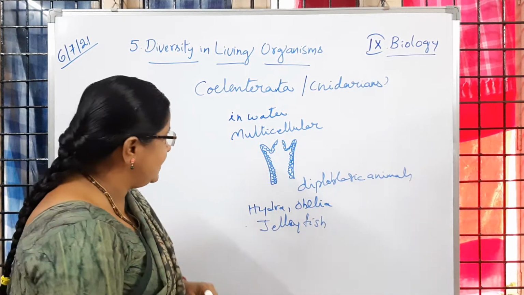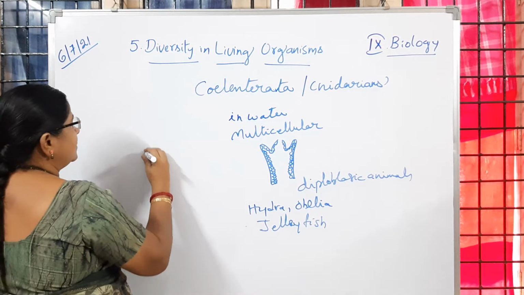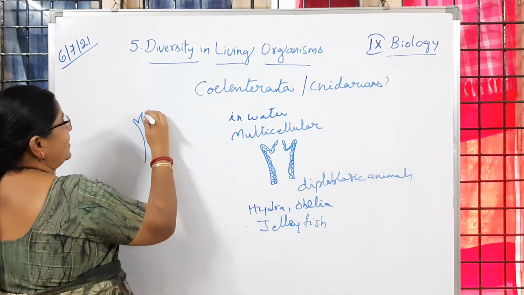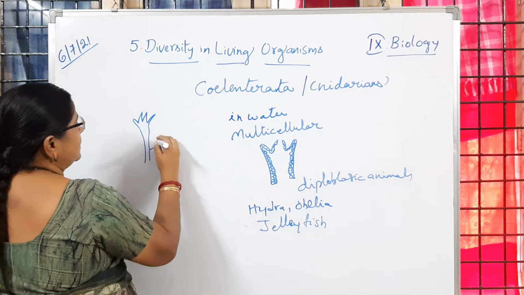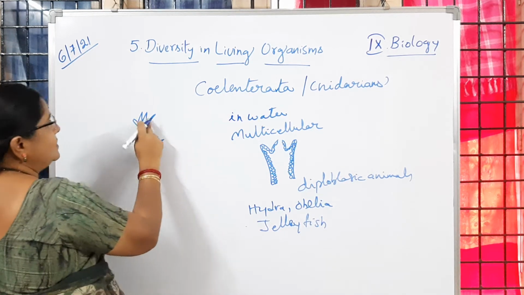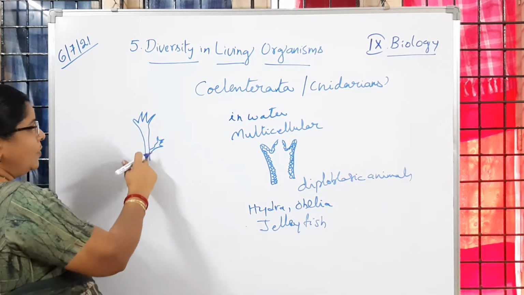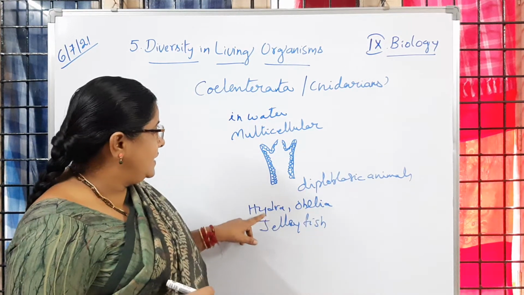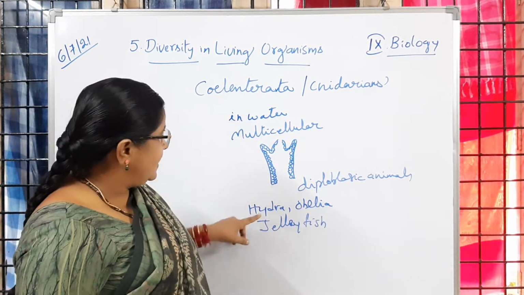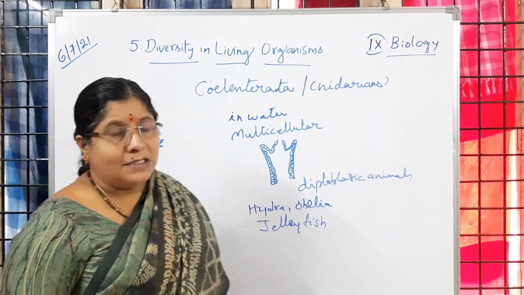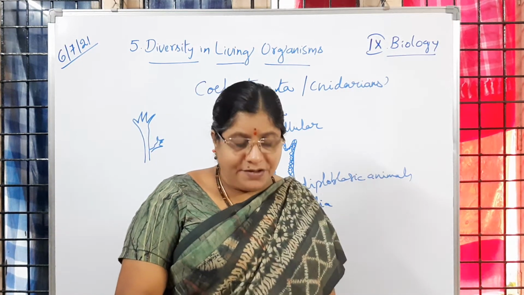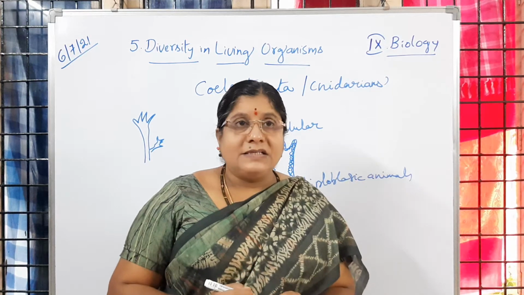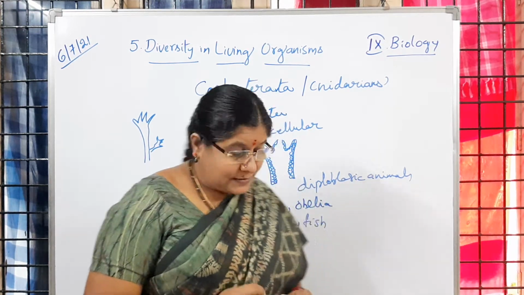Tentacles also we can see. You learned about hydra, no? Budding in hydra you learned or not, children? So these are tentacles, and we observe a body cavity. Is it clear to you? The examples for coelenterates are hydra, obelia, jellyfish, etc. So that is about coelenterates or cnidarians.